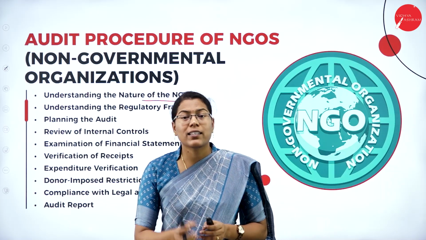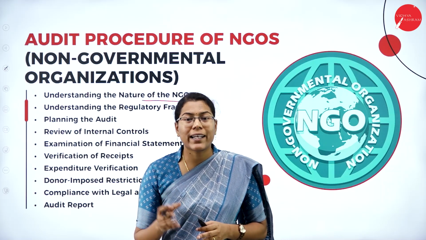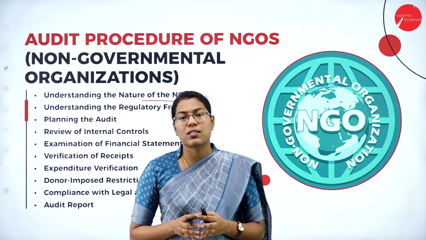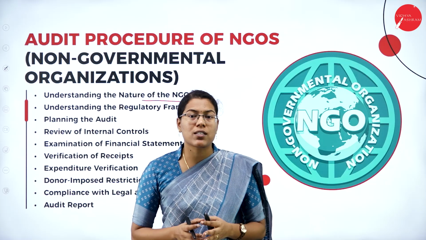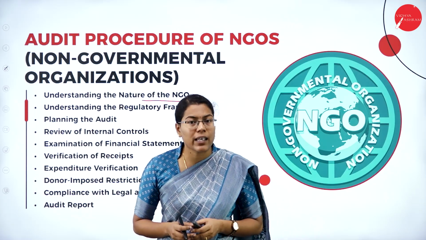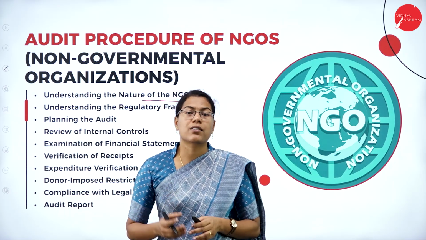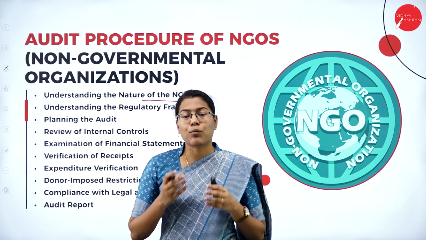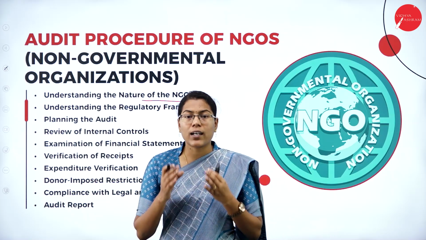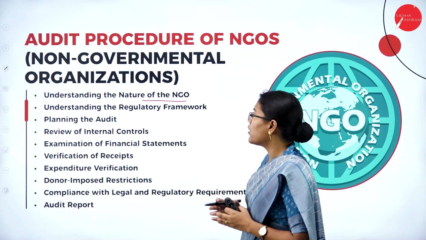Then, understanding the source of income. Are these NGOs getting income from donations and grants, or from membership fees and fundraising events? What is the pattern of expenditure, and what are the areas or projects that the NGO takes up? So, understanding the nature of the NGO.